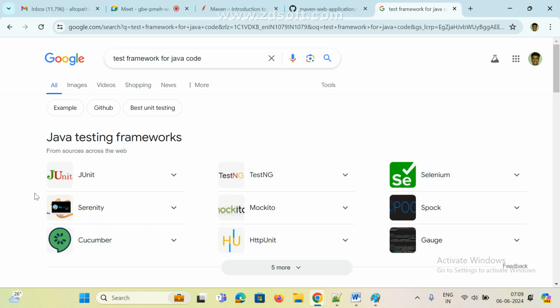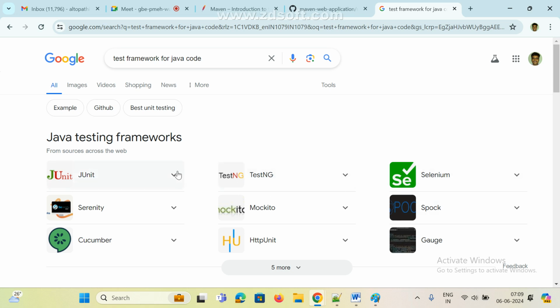In real time we mostly use the first three: JUnit, TestNG, or Selenium. These three are the most popular testing frameworks.